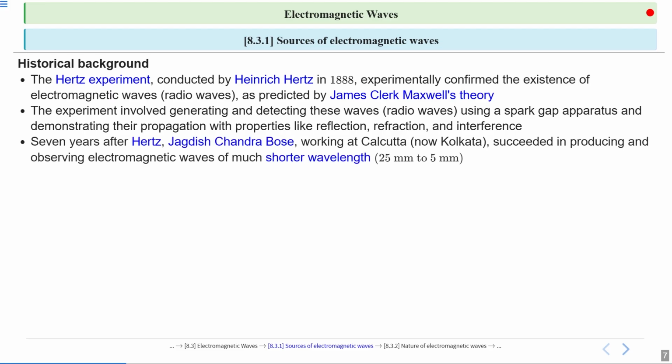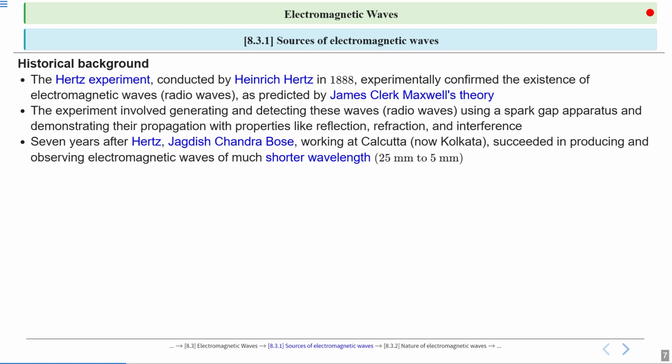So 7 years after Hertz, Jagdish Chandra Bose, working at Calcutta, now known as Kolkata, succeeded in producing and observing electromagnetic waves of much shorter wavelength. Hertz produced the radio waves, but the radio waves generated by Hertz are of very large wavelength.